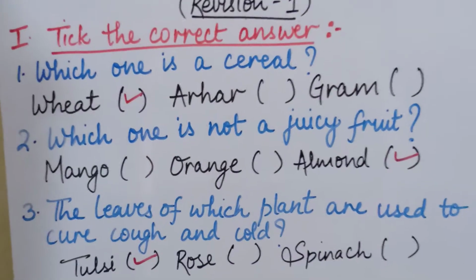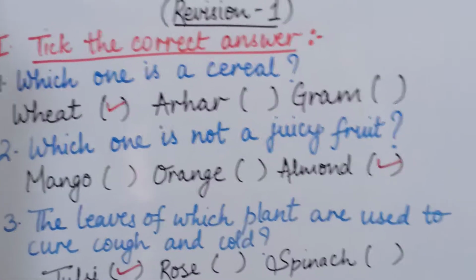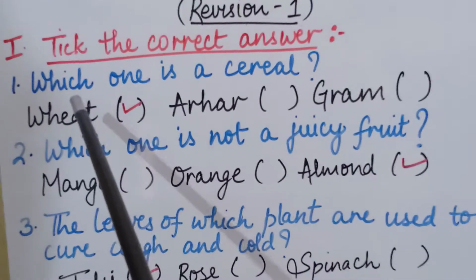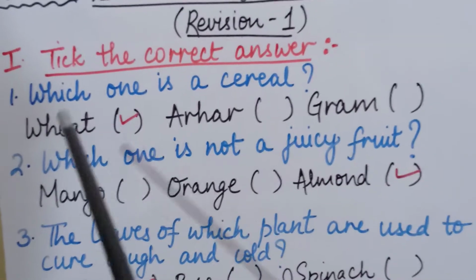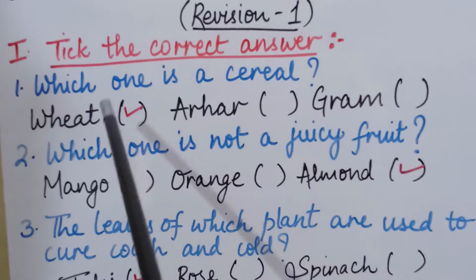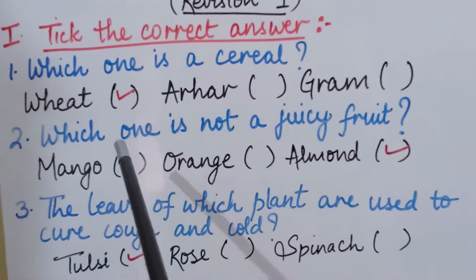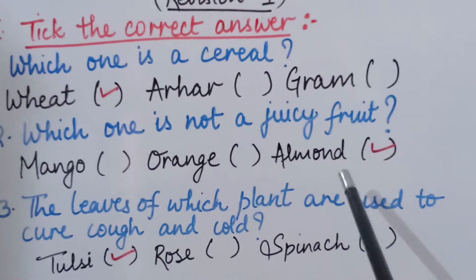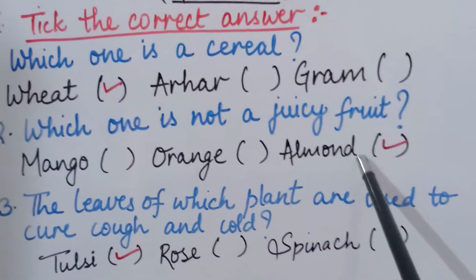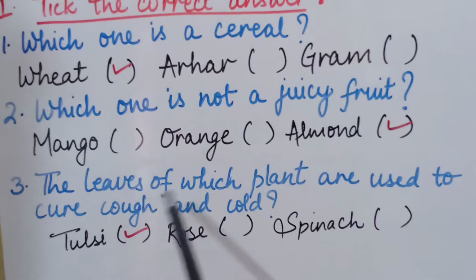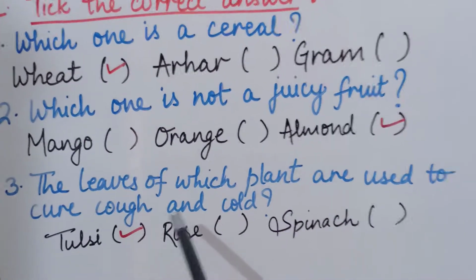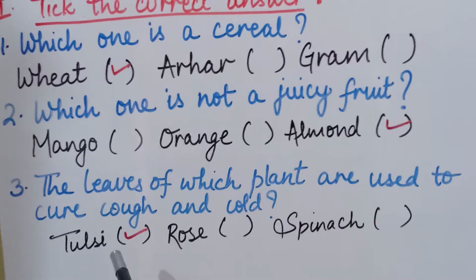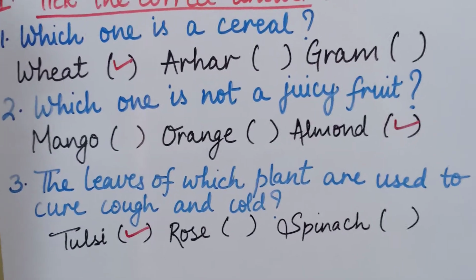I hope you all have understood this part. Again I am repeating the questions with their answers. First one is which one is a cereal? Wheat, arhar, gram. Correct answer is wheat. Second is which one is not a juicy fruit? Mango, orange, almond. And the correct answer is almonds. The leaves of which plant are used to cure cough and cold? Tulsi, rose, spinach. Correct answer is tulsi. Is that clear, children?